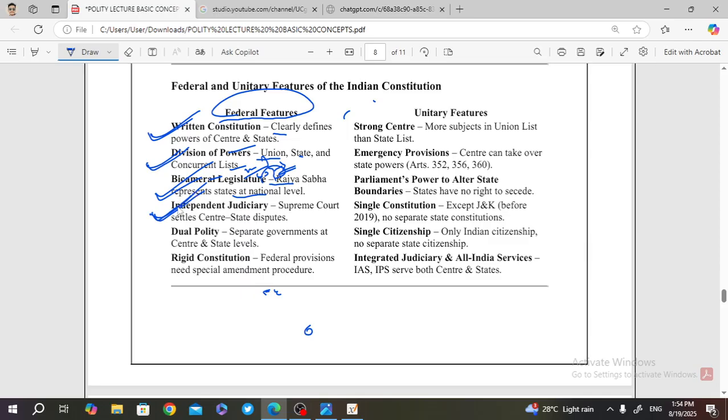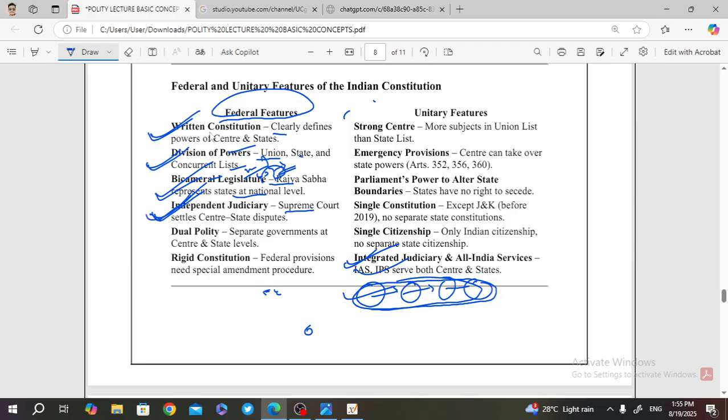But in the MCQ it is asked: independent judiciary is a feature of the federal system, but integrated judiciary is a feature of the unitary system. Integrated judiciary means this is the Supreme Court, this is the High Court, this is the District Court, this is the Regional Court. This is an integrated system of judiciary, and this is the unitary feature. Independent judiciary means the Supreme Court has its own set of jurisdiction and the High Court has its own jurisdiction. This is the independent judiciary, which is a federal feature.